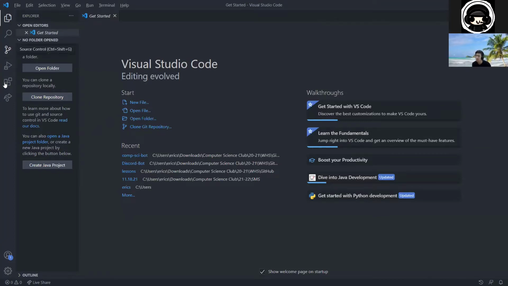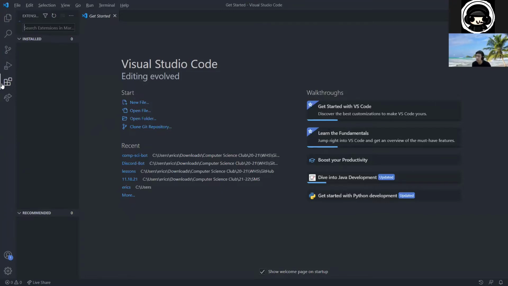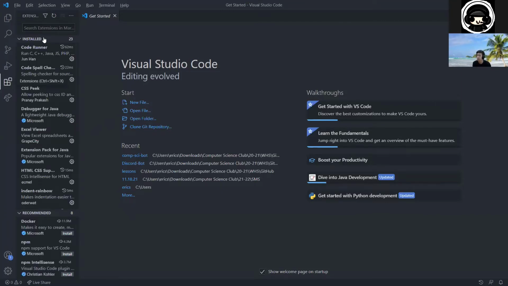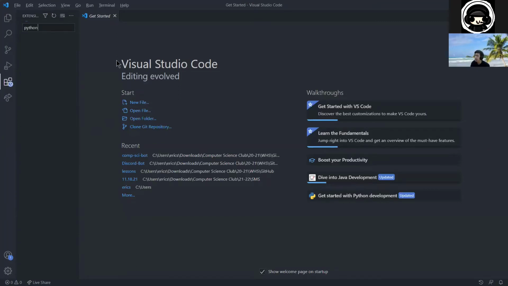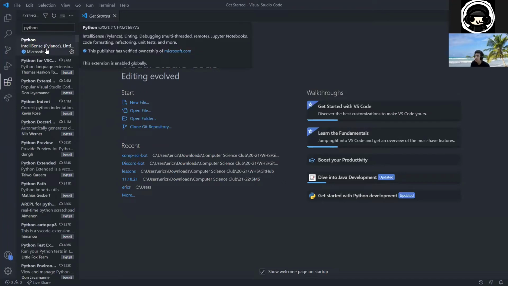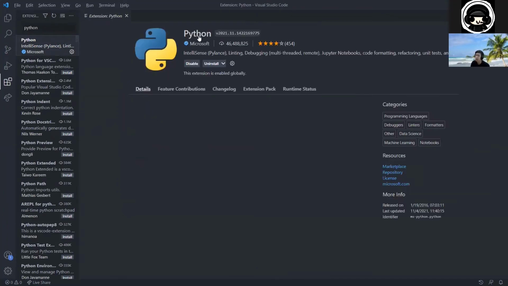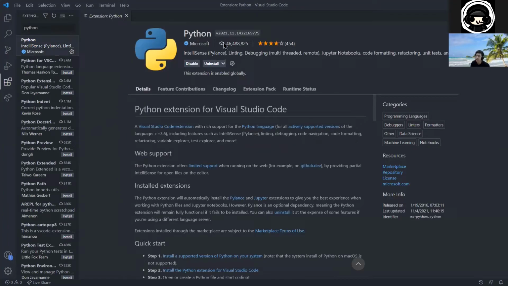But make sure you have Python installed, and also make sure in extensions, if you click on this tab over here on the left, extensions, and you type in Python, make sure you have Python by Microsoft. Python, Microsoft, it has 46 million downloads, and make sure you have this installed in VS Code. Essentially, it allows VS Code to run Python.